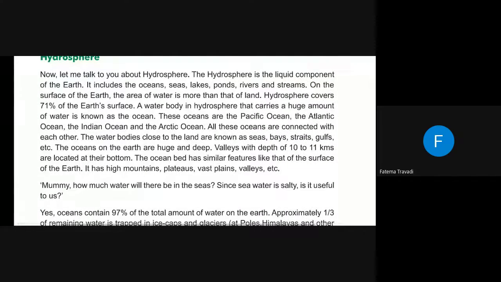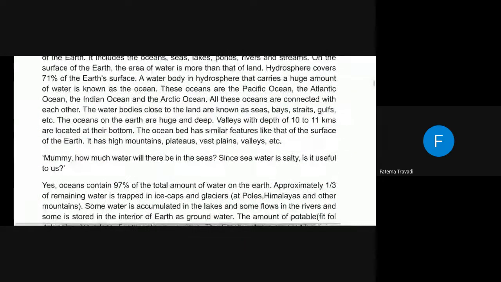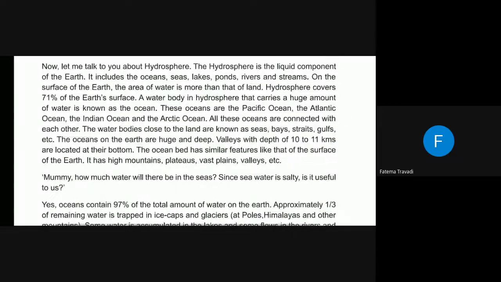So clear, what is ocean? How many types of oceans are there? And what are valleys? And what is an ocean bed? Clear, beta? Yes, ma'am. Next.